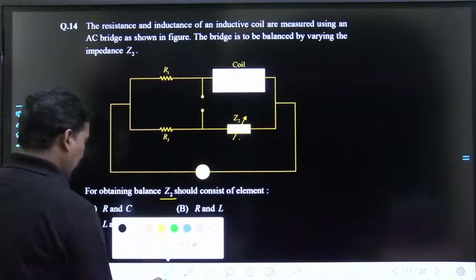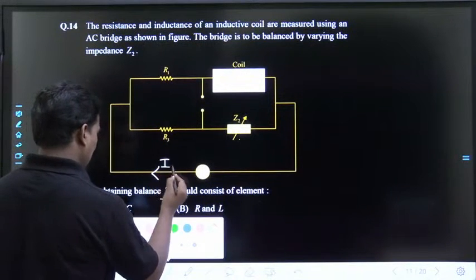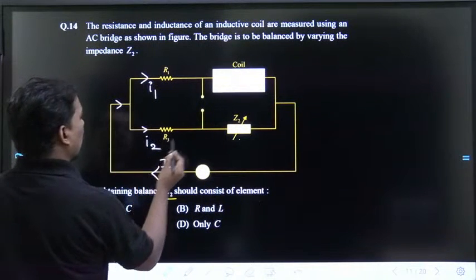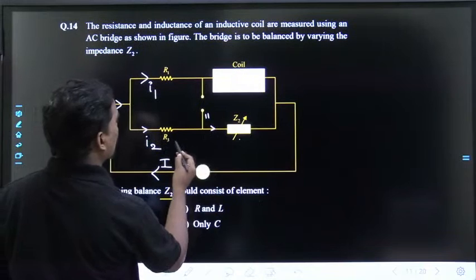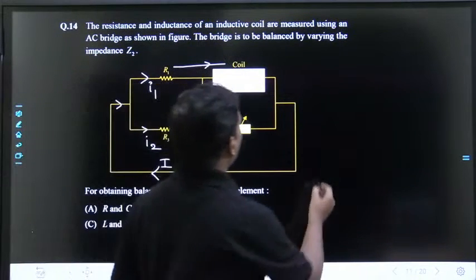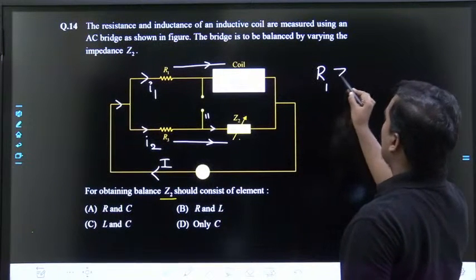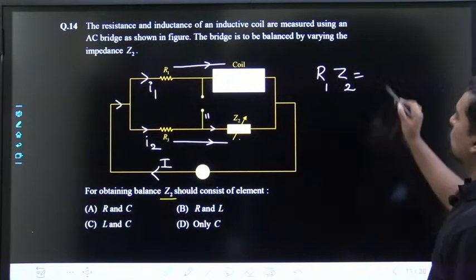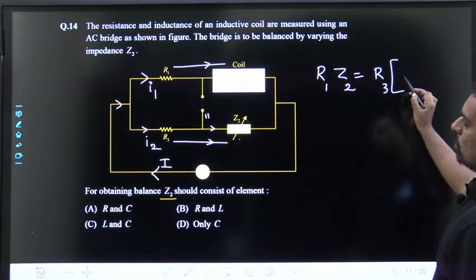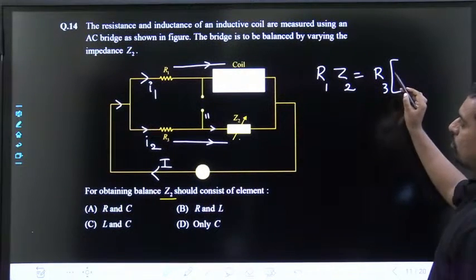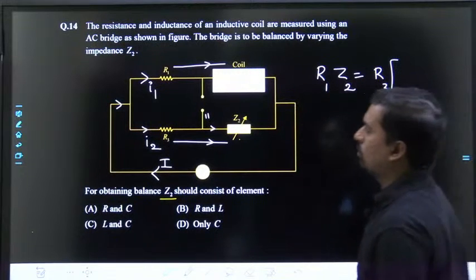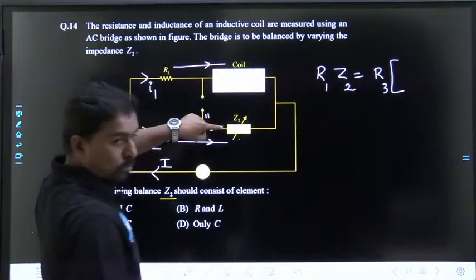So don't confuse, directly you can go with this. This is the main current, this is I1, this is I2. Here the current passing is 0. These two are in series, these two are in series, and the product of opposite terms must be balanced. R1 Z2 must be equal to R3 Z4. Opposite terms are these two.